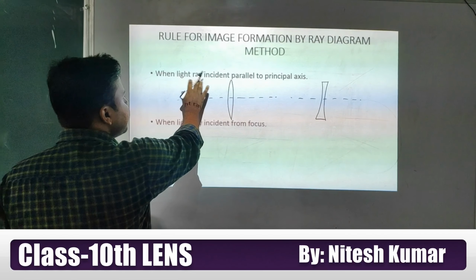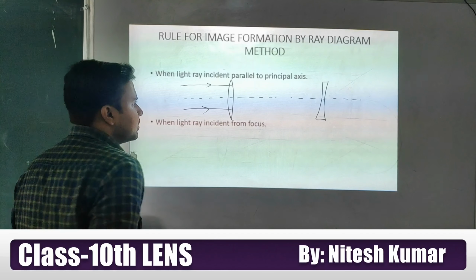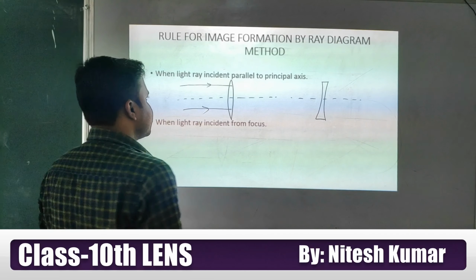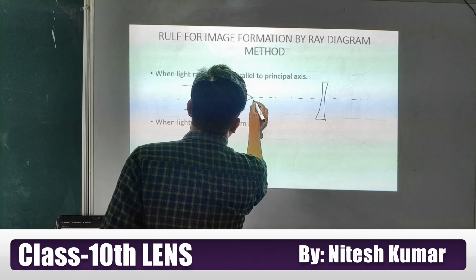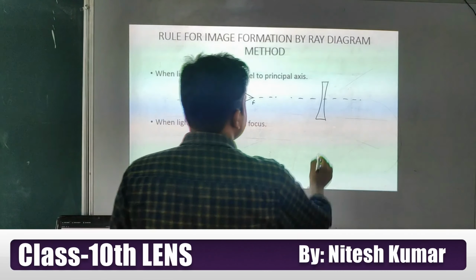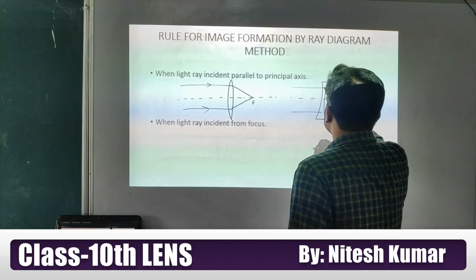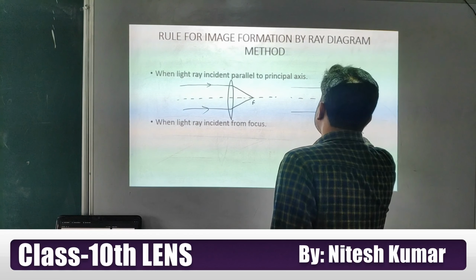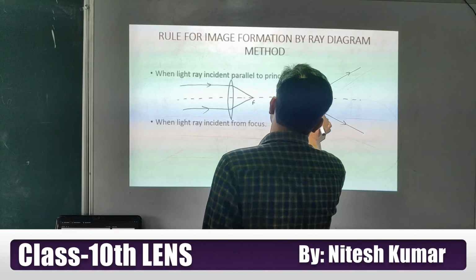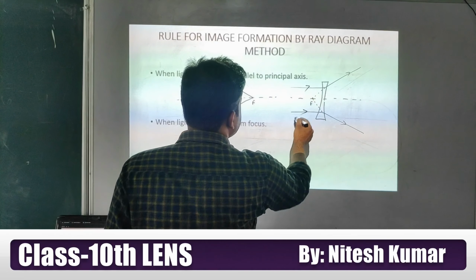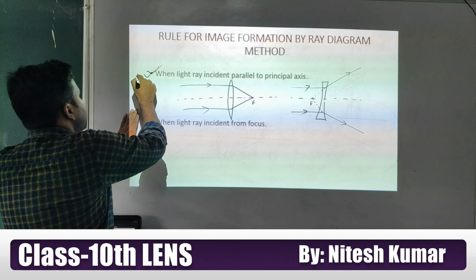Now what is given? When a light ray is incident parallel to the principal axis. Look at this. This ray of light is incident here on this lens parallel to the principal axis. What will happen? After refracting through this lens, it will converge at a point, where? Focus point. Okay, similarly a ray coming parallel to the principal axis, in this case what will happen? It will go away, or you can say the diverging case. This is the diverging case, the ray will diverge and it looks like this ray is coming from this point. Okay students, so this is the ray diagram for this first rule.